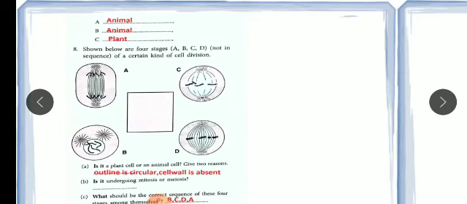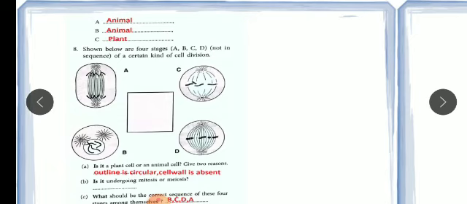and cell wall is present, whereas in A and B no cell wall is there. So we can see the aster and centrioles, so we can easily identify that A and B are animal cells and C is the plant cell, and the shape of the plant cell is rectangular or polygonal.